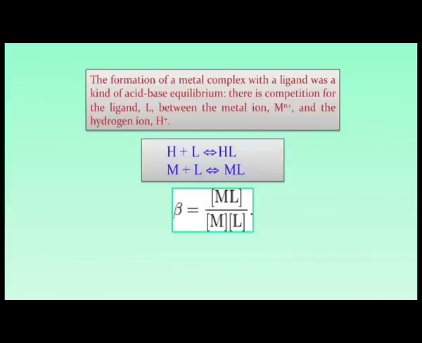The concentration of ML forming on the right hand side, divided by the concentration of unreacted M and unreacted L at equilibrium, will give rise to some constant, and sometimes we consider this as beta and sometimes as K, because we have to talk about the corresponding overall formation constant. If these are forming in a stepwise manner, as I told you just now, that is K1, K2, K3 to K6, and the overall constant, the multiplication of these individual K's, K1, K2 etc., can give rise to beta.